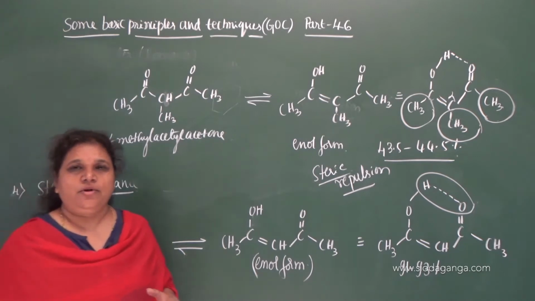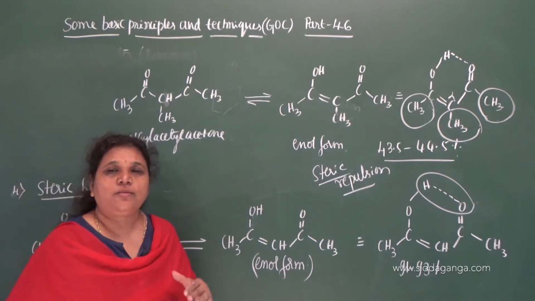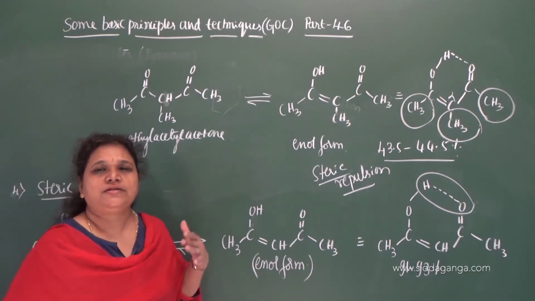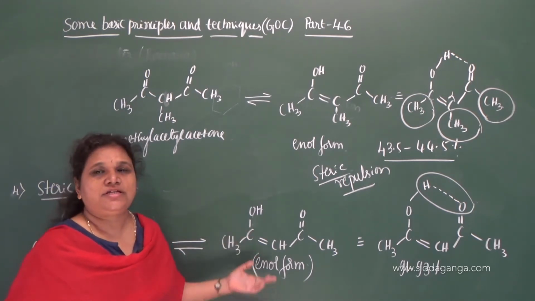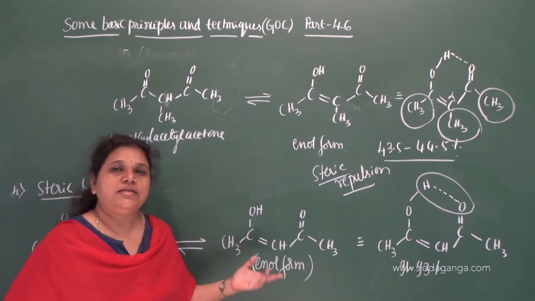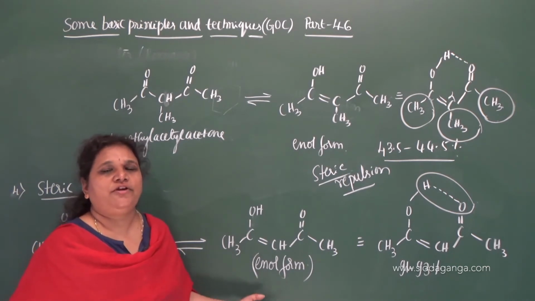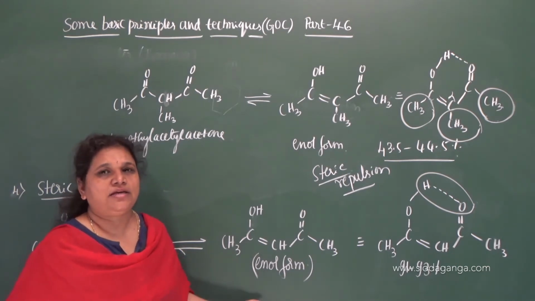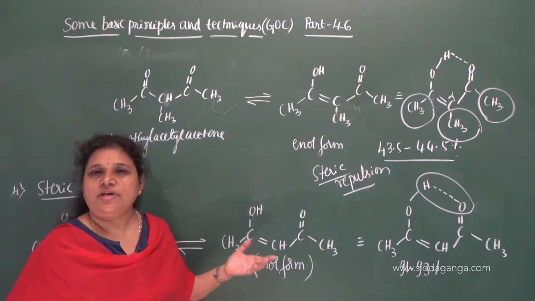In tautomerism, we need to come across under what condition the tautomerism takes place and what is the percentage of enol form. As I said, in some cases the percentage of enol form is less, and in some cases the percentage of enol form is more.